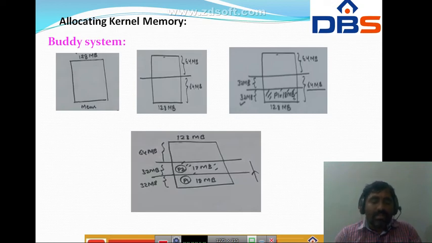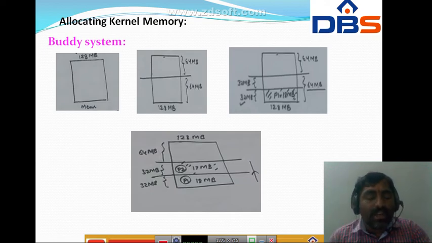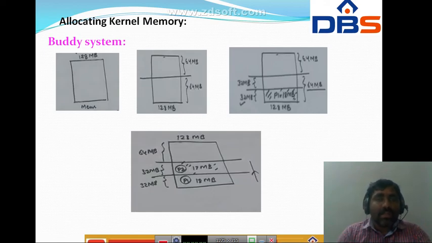Whenever a request by a process arises, the memory will be divided into two halves, that is, 64 MB and one more 64 MB. If the request by the process is small, then the lower block of memory is further divided again into two blocks. If the request of a particular process is very small, then the 64 is divided into 32. Why? Because here process P1 has size 18. If we divide the 64 into two halves, there is no problem. So again we divide the 64 as 32 and 32.